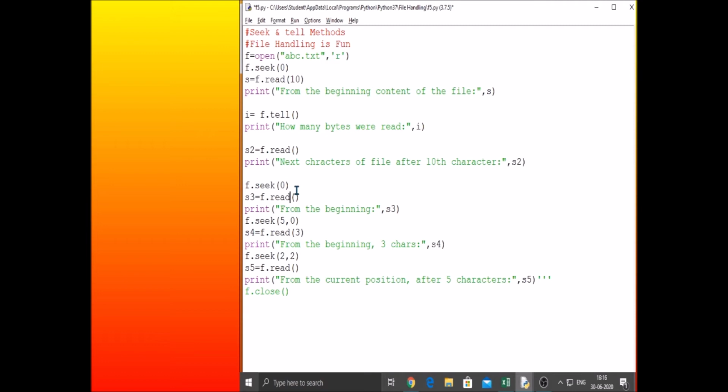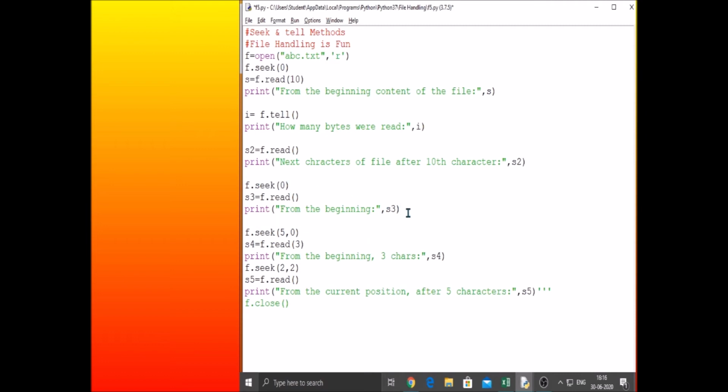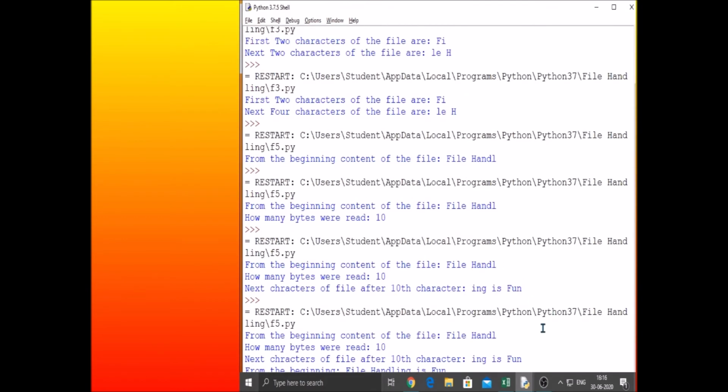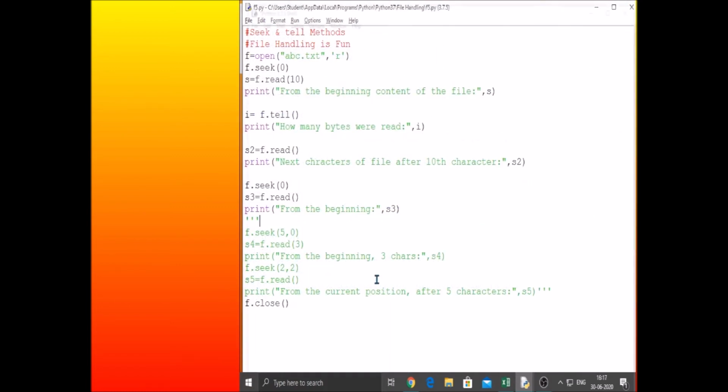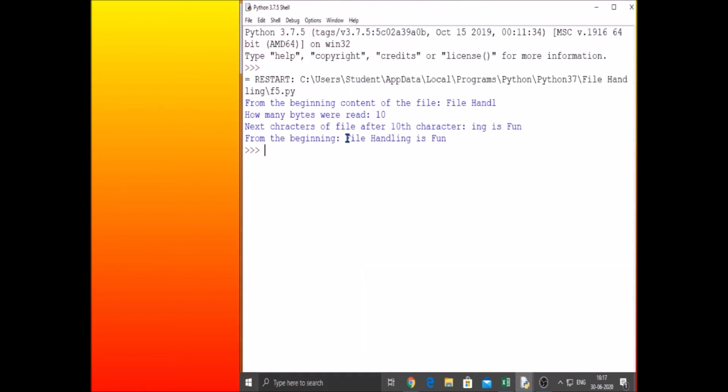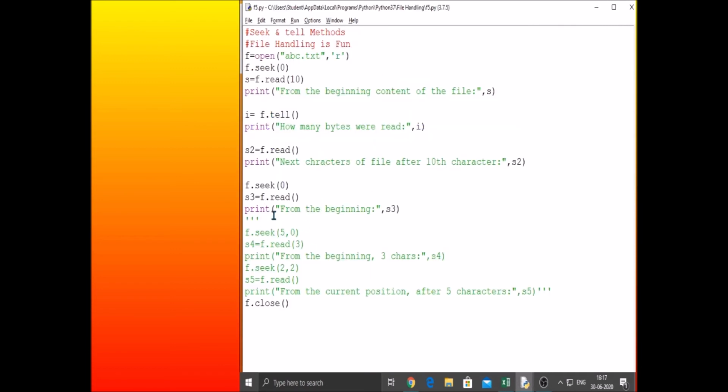Now if I perform read again, I'll be able to read from the beginning. Let me show you once again. Right, now from the beginning everything is right. Are you able to see? Okay, let me close and execute once again so that it will be clear. See, from the beginning: file handling is fun. Is it clear? From anywhere we can perform operations by moving the file pointer to the concerned location using the seek method and tell method.